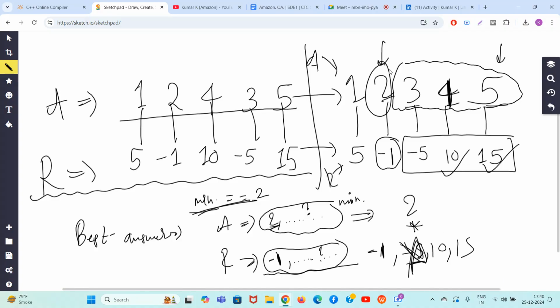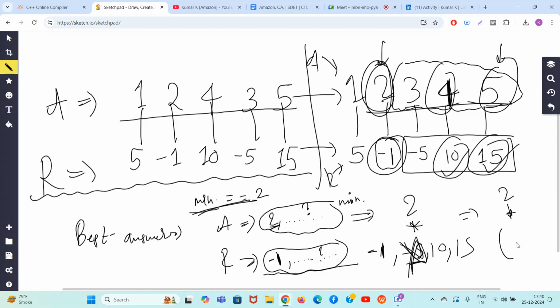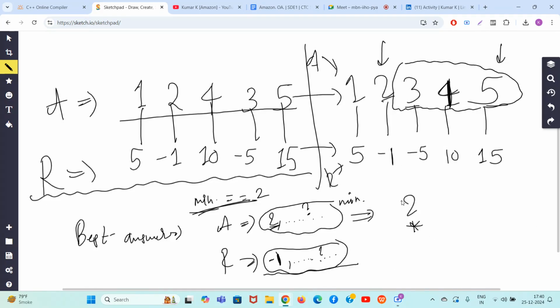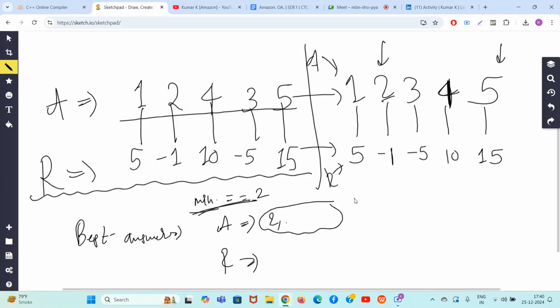So if 2 is fixed, you should select 2, 4 and 5 in the subset. The minimum will be 2 and here the sum will be minus 1, 10 and 15. So the final answer will be 2 into minus 1 plus 10 plus 15 if 2 is fixed as the minimum. Similarly, guys, you can solve the problem if 1 is fixed as the minimum.